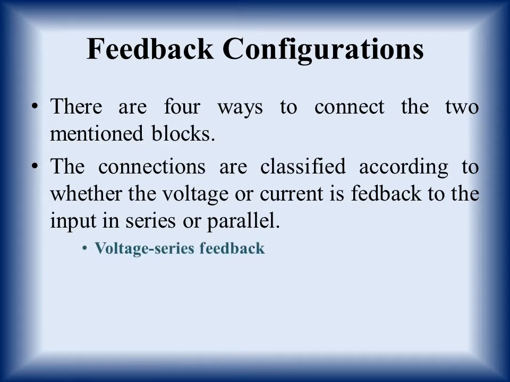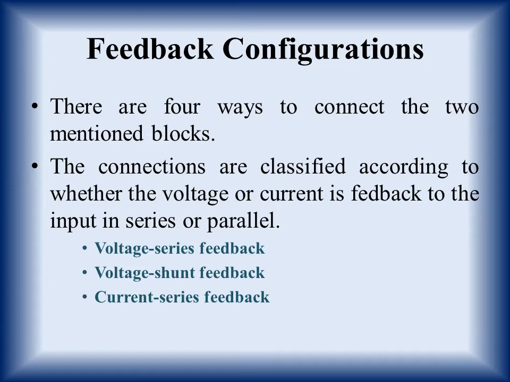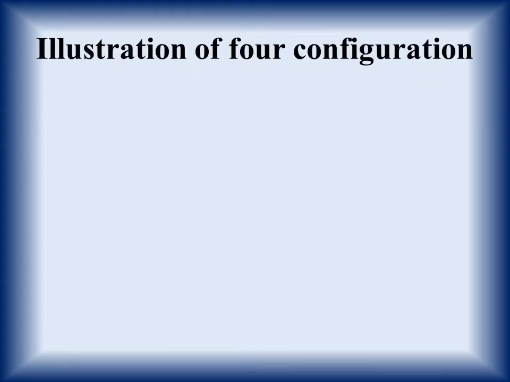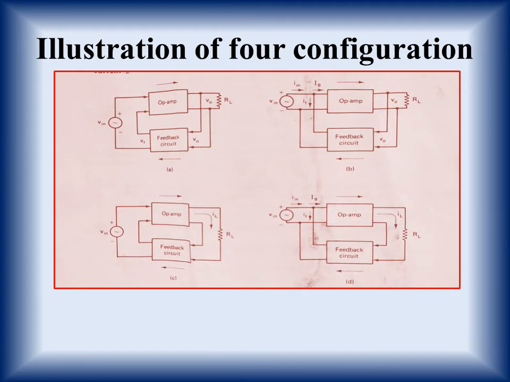So four feedback configurations are voltage series feedback, voltage shunt feedback, current series feedback, and current shunt feedback. Now we can illustrate these four configurations by a diagram. So illustration of four configurations will be somewhat like this.